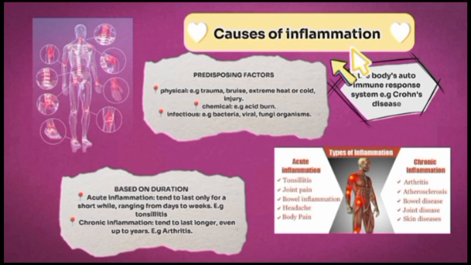Then as for the infectious predisposing factors, any form of microorganism infection, for example bacterial, viral, fungal, any form of infection. Once you see a bacterial infection, you notice that the person usually goes through inflammation. For example, pimples. You see that the face becomes inflamed and then there's swelling and all that. That's an example of an infectious predisposing factor of inflammation.